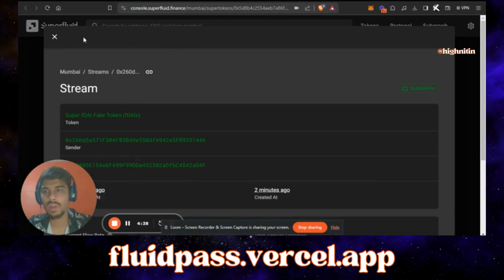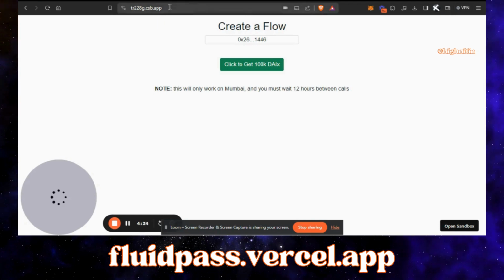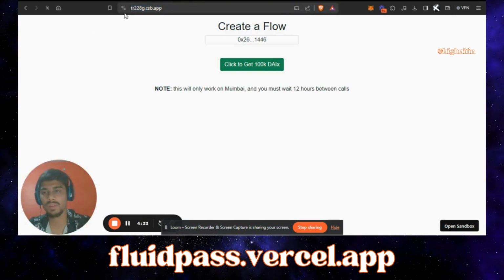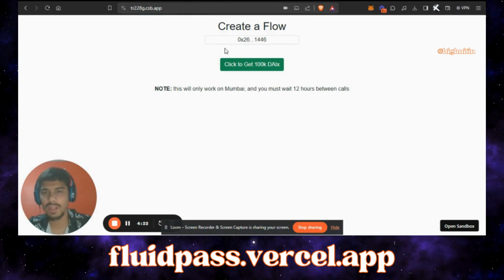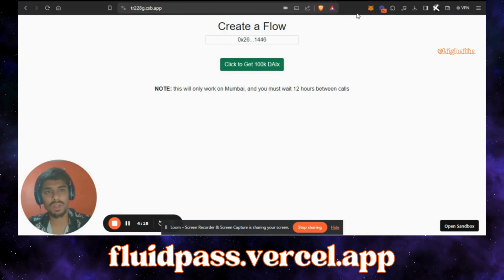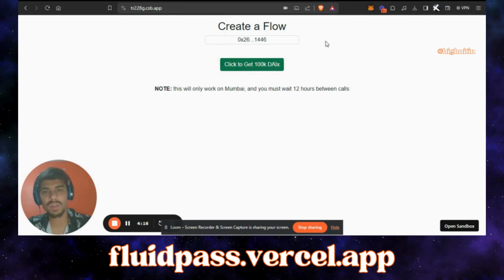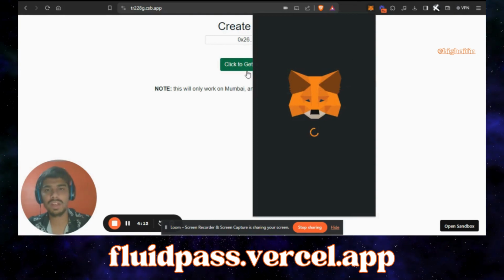So how you can actually get the tokens is you have to connect your wallet. This is a website. Let me refresh it. Basically, it's a faucet, where we can get dummy tokens. You just have to connect your wallet. My wallet is already connected actually. It's a basically easy integration.